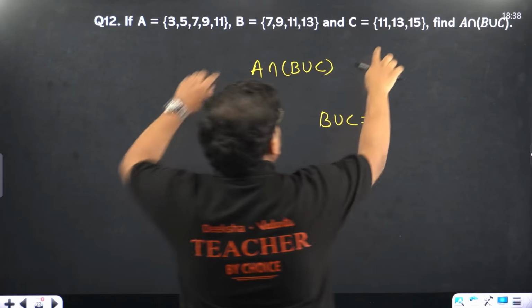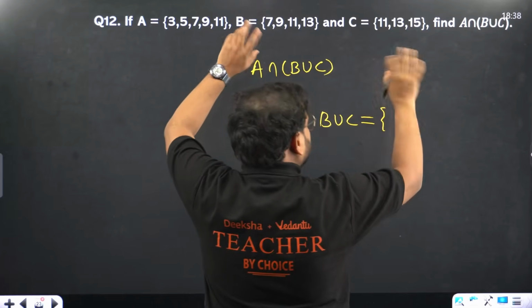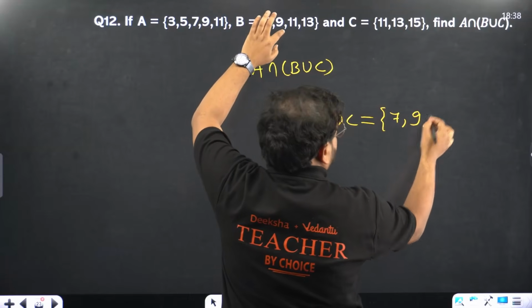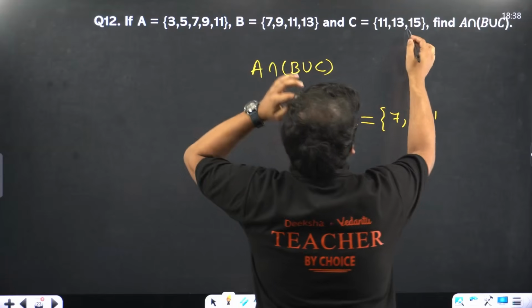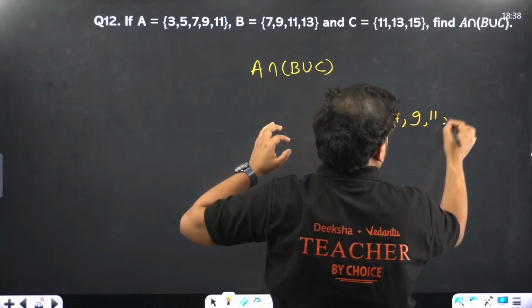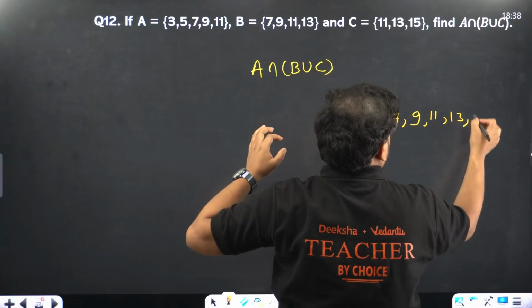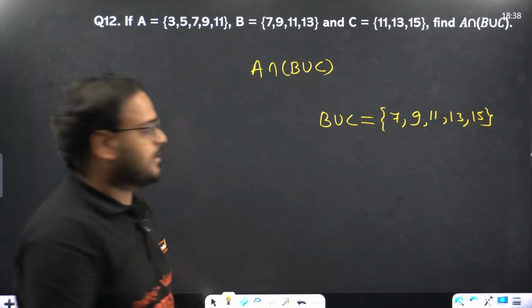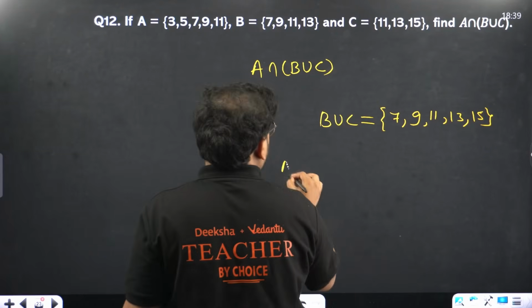Find this B union C first. We'll take all the elements without repetition. So 7 will come, 9 will come, 11 will come. We have 11, 13 also we have. So 13 will come, and we have 15. You cannot take 13 two times. Okay, we cannot repeat. Now we want to take intersection of this.